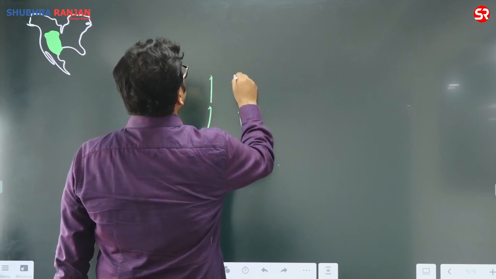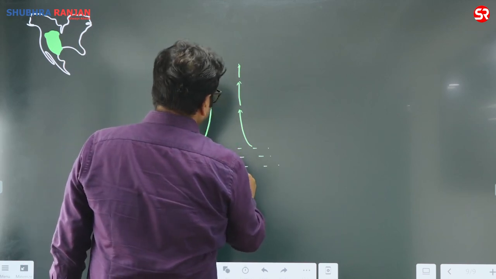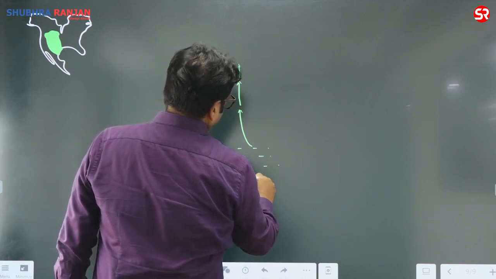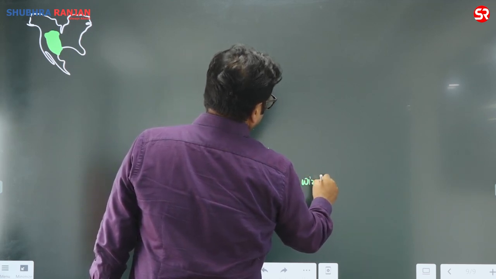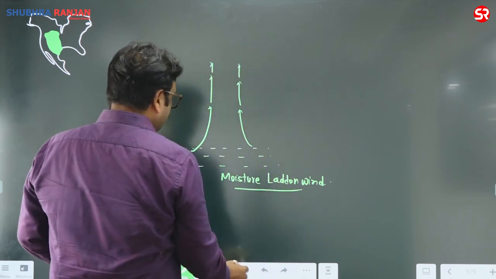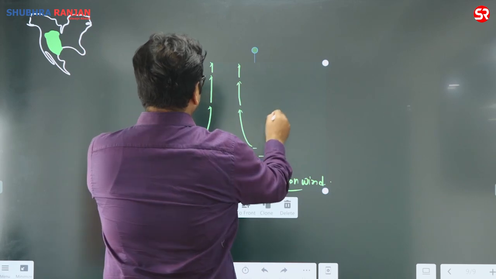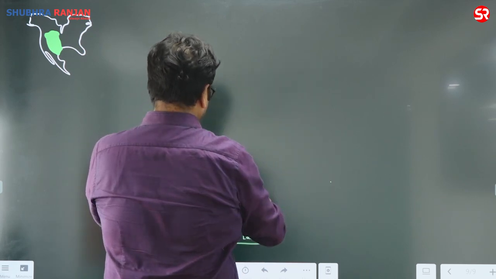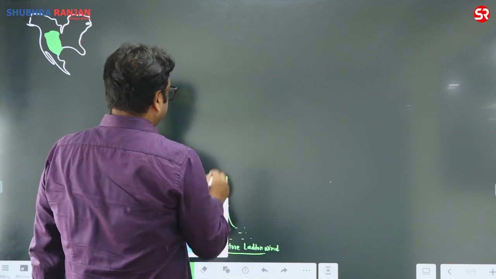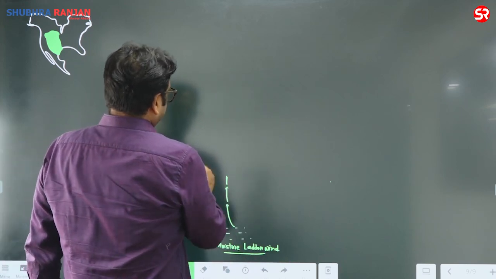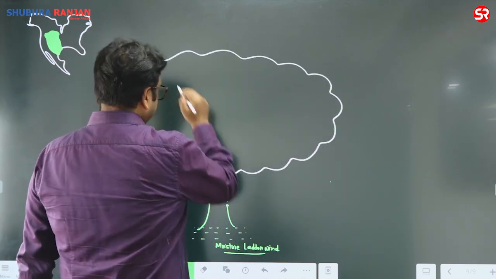Wind is moving up, this moisture-laden wind is moving up, so there will be condensation, massive condensation, and vertical extent of cloud formation takes place.